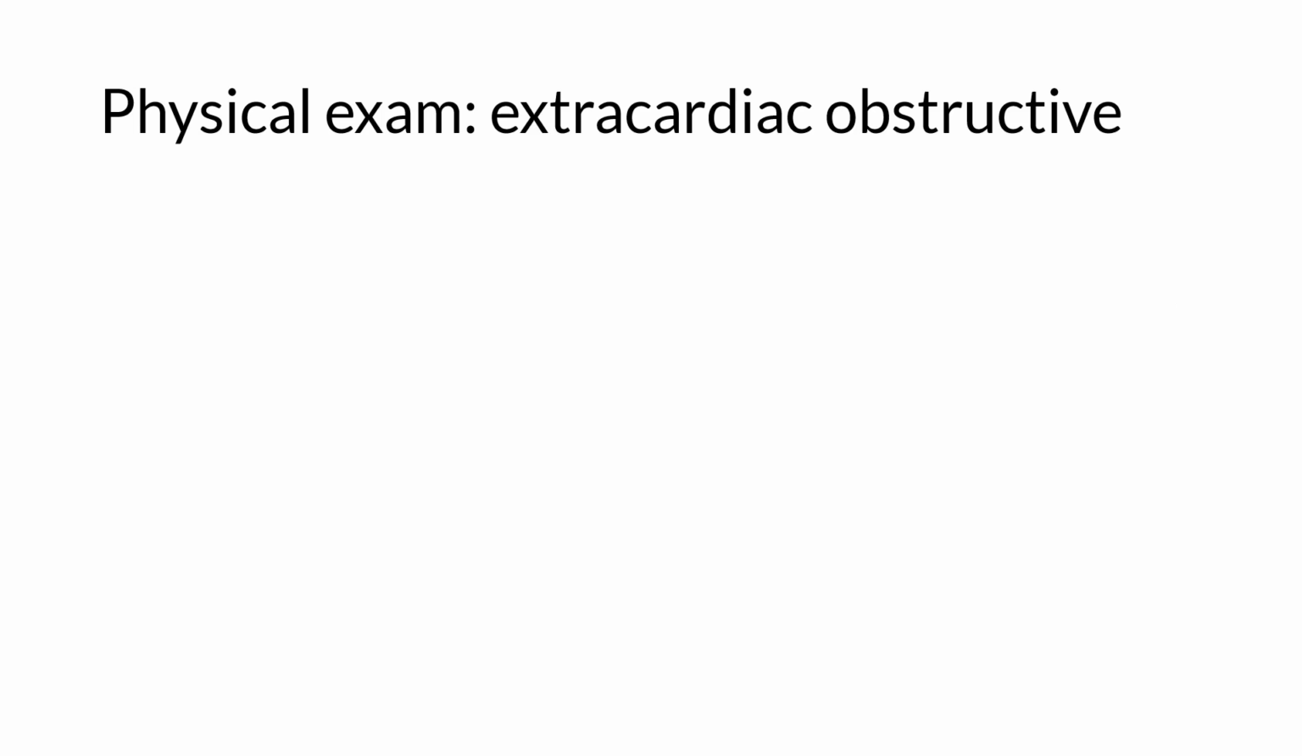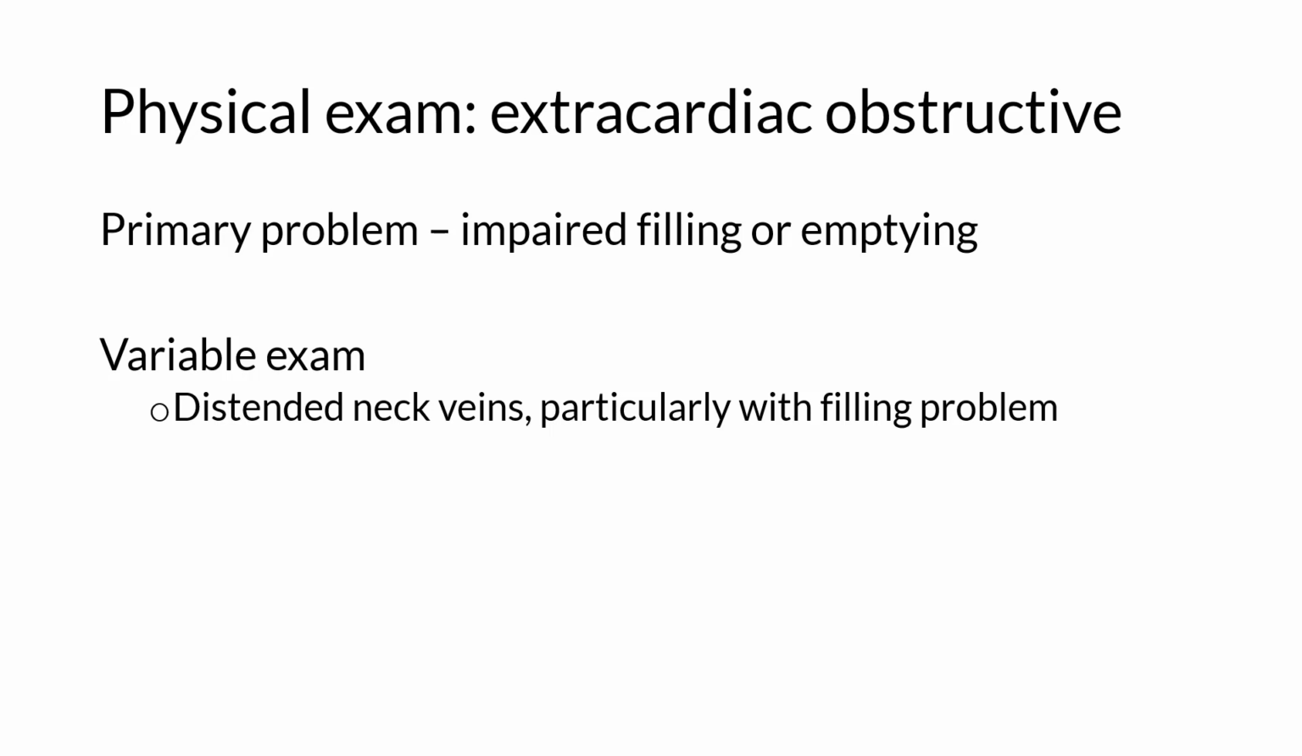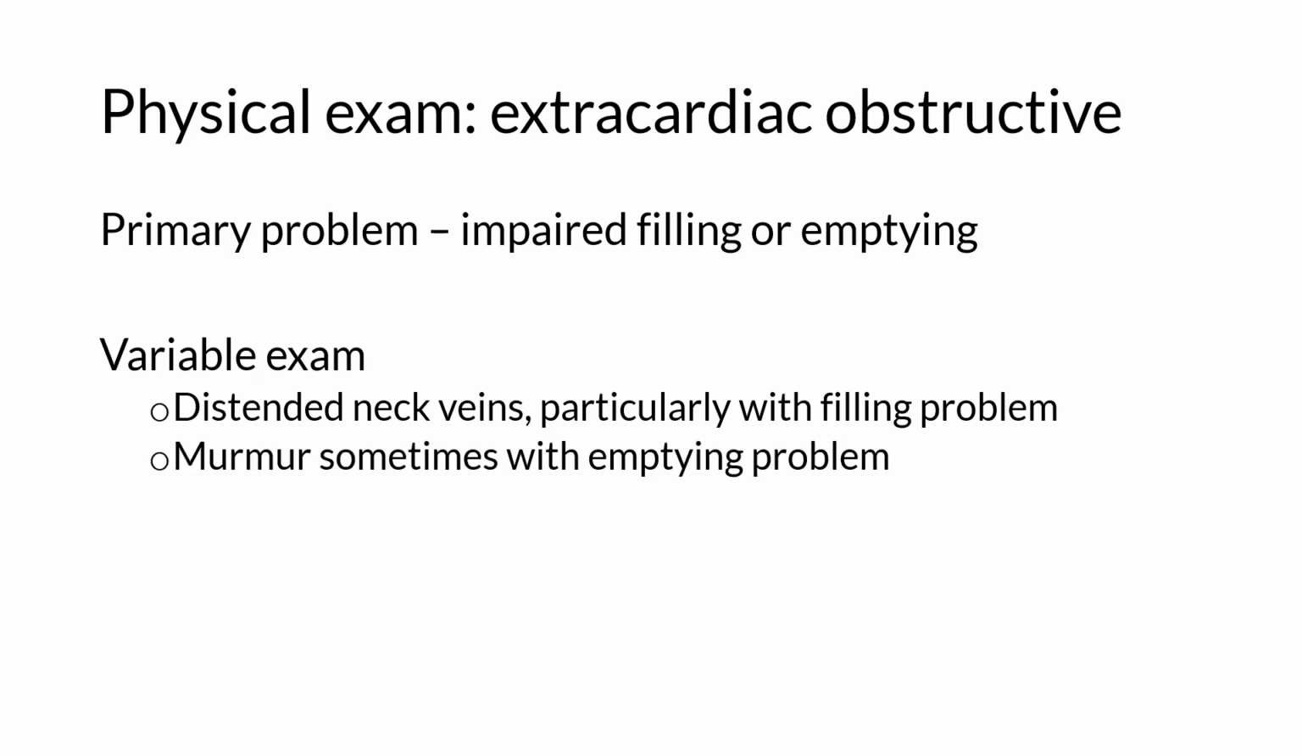The exam in obstructive shock depends on the history and may not be revealing at all. For right-sided processes, the neck veins might be distended. Heart murmur may point the way to valvular disease. Heart sounds may be muffled in the setting of either pneumothorax or tamponade.